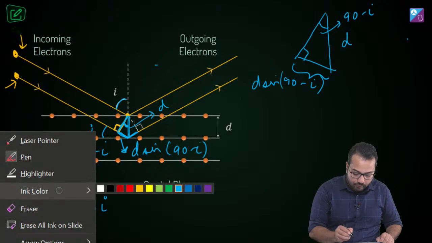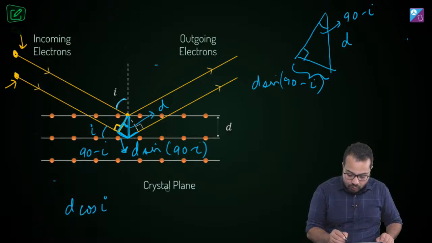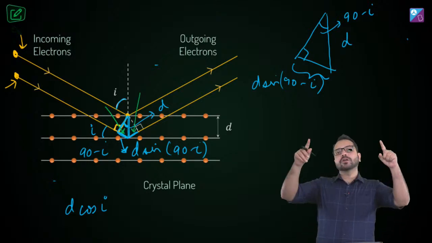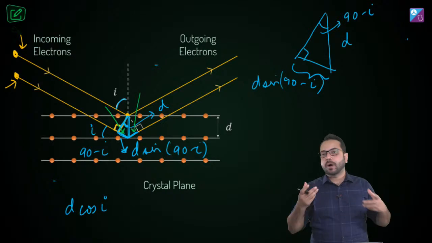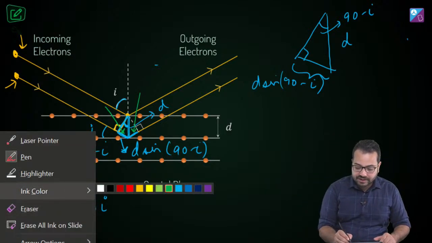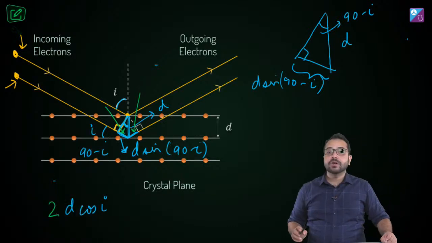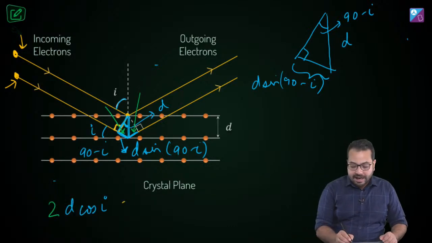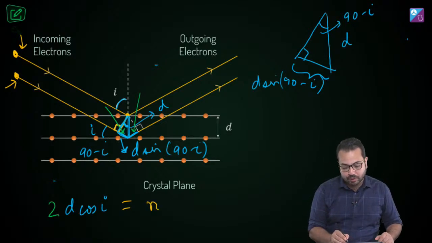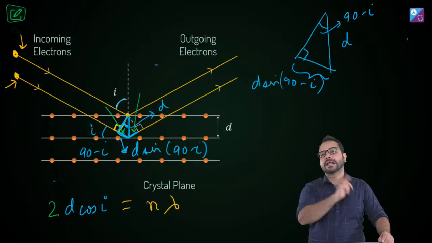Let me show that to you with another color so that there is no confusion. This distance over here and this distance over here are the same, and that total distance is the path difference. So what is the total path difference? The total path difference is 2d cos I. Okay, and if constructive interference has to take place, then this path difference has to be equal to what? It has to be equal to n lambda.